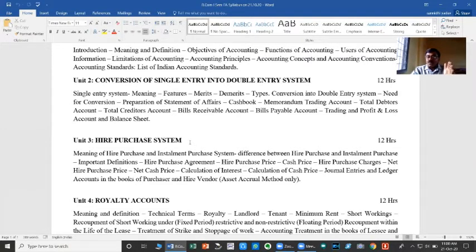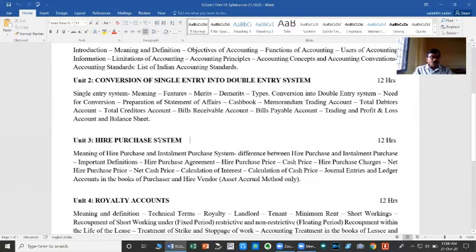The part of the amount payable at a regular interval is called an installment. So both in the hire purchase system as well as the installment purchase system, the purchase price is payable by the credit purchaser in installments. That method of accounting is called the hire purchase system or installment purchase system.